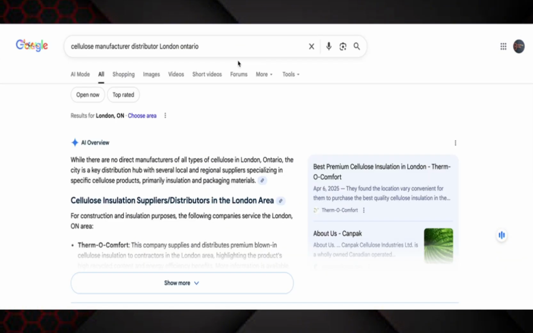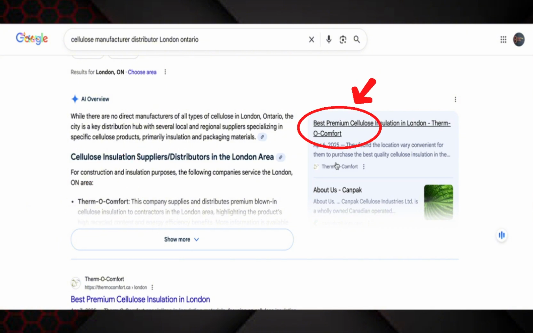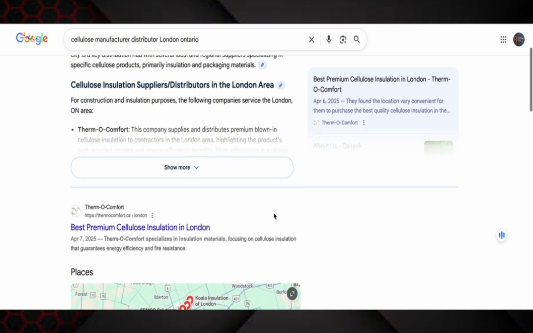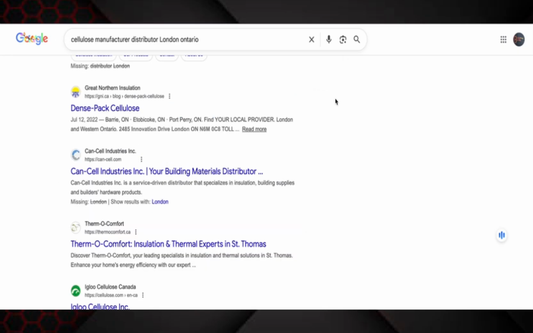They're #1. Well, let's say we went to Google and just did a standard search: cellulose manufacturer, distributor, London, Ontario. What comes up? Okay, well, we've got them in the AI overviews. So we've got Thermocomfort in the AI overviews. We've got them in the listicles over here as well. We've also got them #1 on the organic listings. We can also do the same thing with Bing over here.